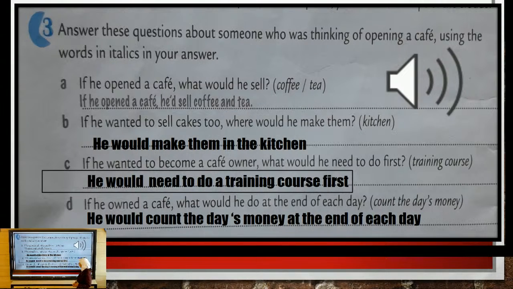If he wanted to become a cafe owner, what would he need to do first? If he wanted to become a cafe owner, he would need to do a training course first. If he owned a cafe, what would he do at the end of each day? If he owned a cafe, he would count the day's money at the end of each day.